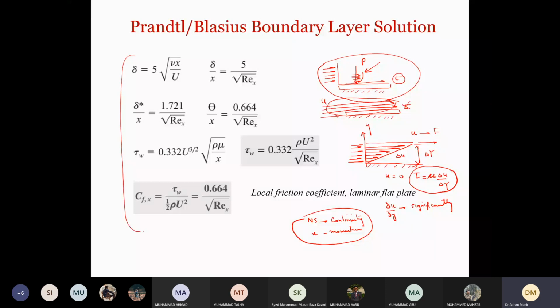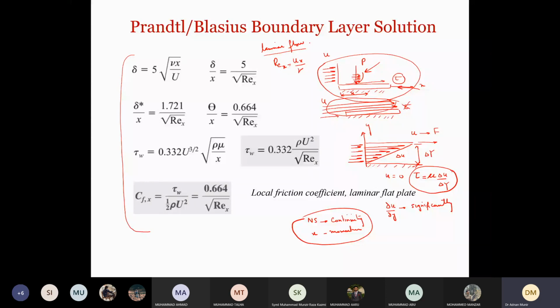These are the results for laminar flow only. We discussed these are the results when flow is coming in contact with the flat plate and the flow is in the laminar region. Whether the flow is laminar or turbulent, we discussed, depends on the Re value. Re_x is defined as the local Reynolds number, where x is the distance from the leading edge in the x direction. Re_x was defined as Ux over kinematic viscosity, where U is the incoming flow.